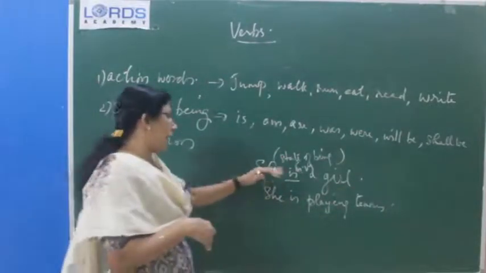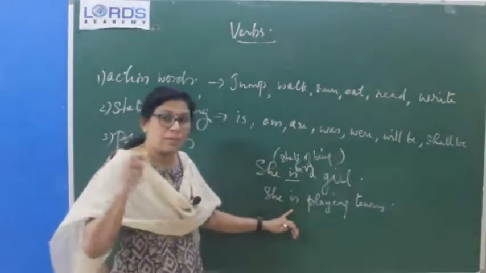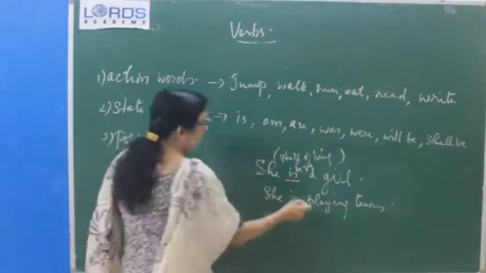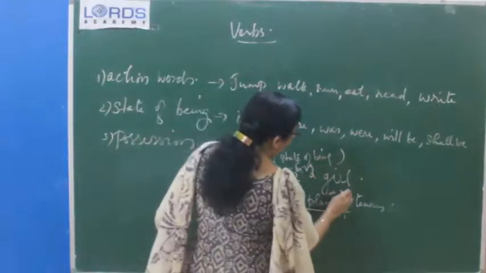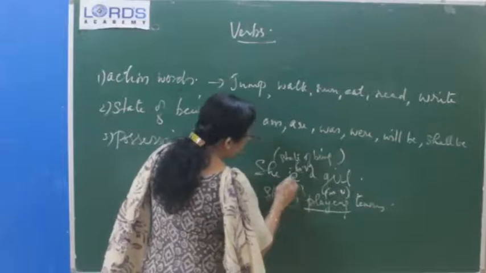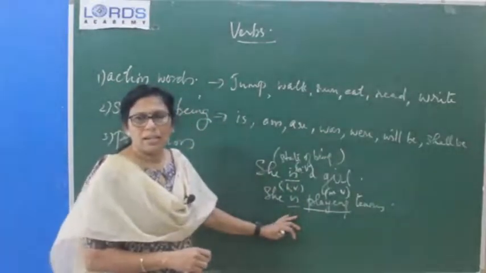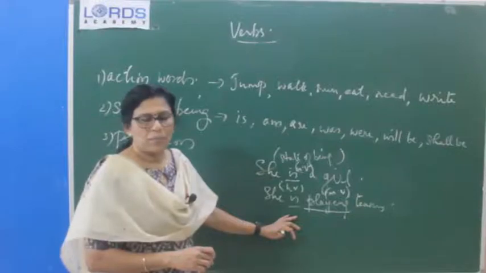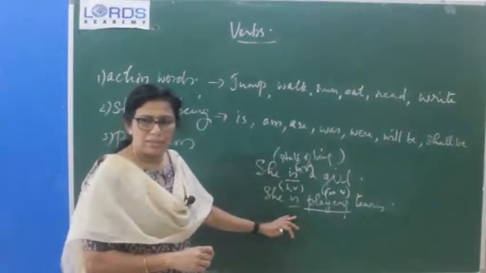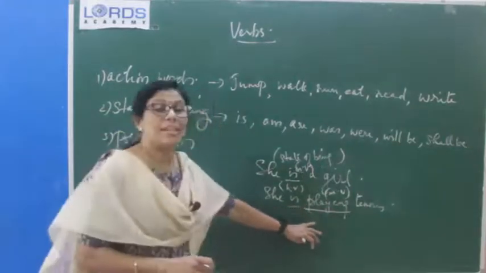Okay. But in the second sentence we can see that the same verb is used, but not as a main verb, only as a helping verb. And here which is the main verb? Main verb is playing and is the auxiliary or the helping verb. So in the second sentence, we can see that is used as a helping verb.